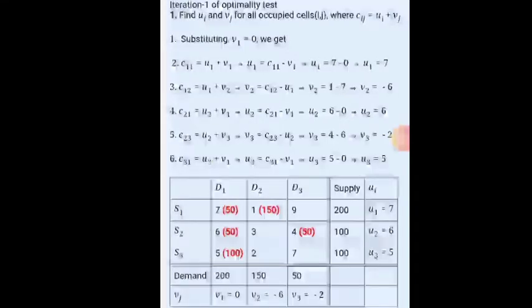So take a look at the table. We have U sub 1 is equal to 7, U sub 2 is equal to 6, U sub 3 is equal to 5, and V sub 1 is equal to 0, V sub 2 is equal to negative 6, V sub 3 is equal to negative 2. So that is our occupied cells.